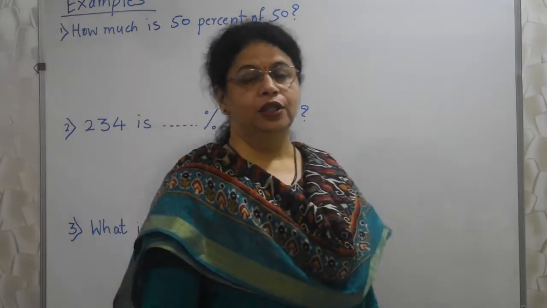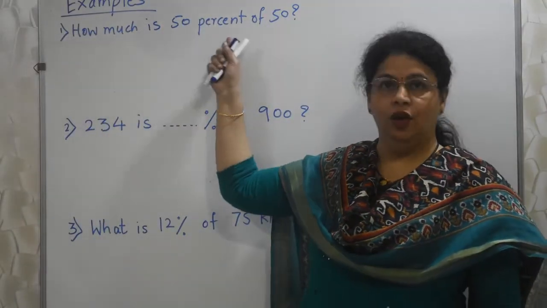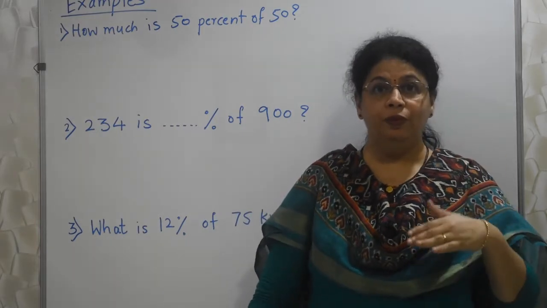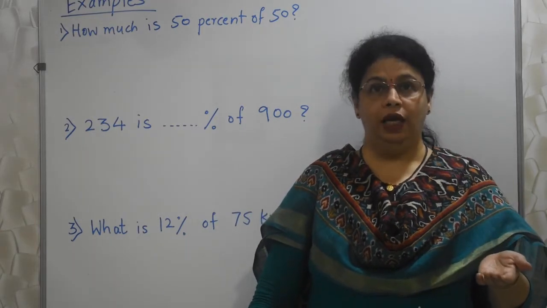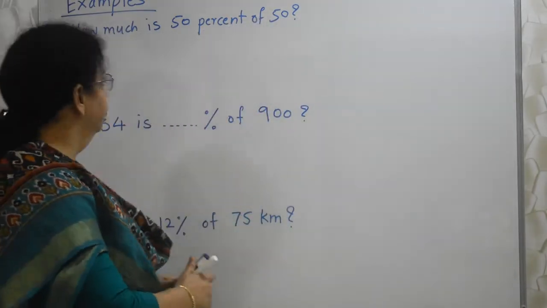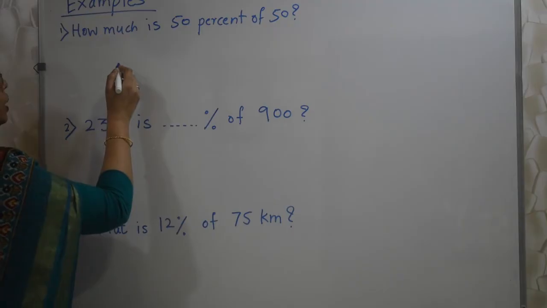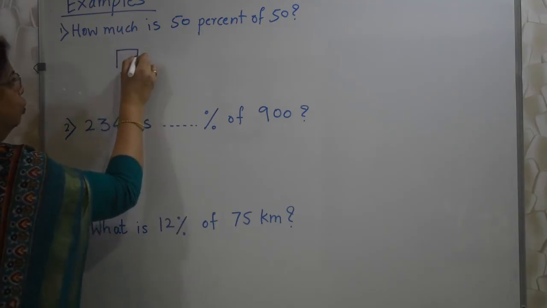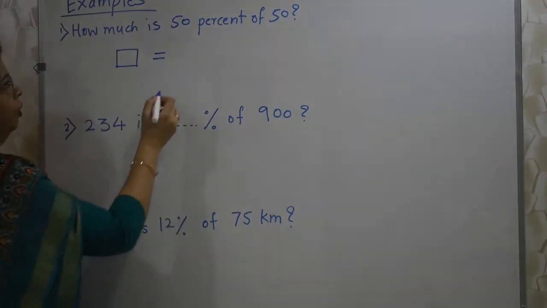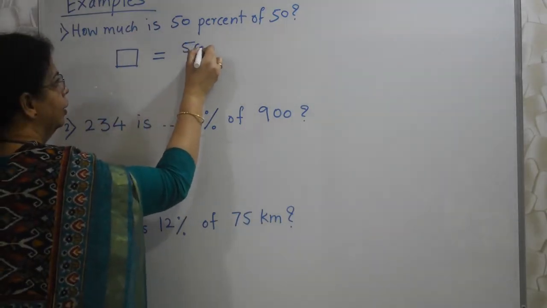See here, this one sentence or the question is in English language, right? Now I am trying to convert that into mathematical language. How? Just observe. How much means I don't know, so it's a box. How much is equal to 50.